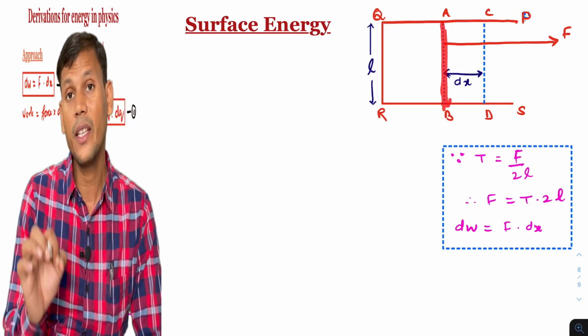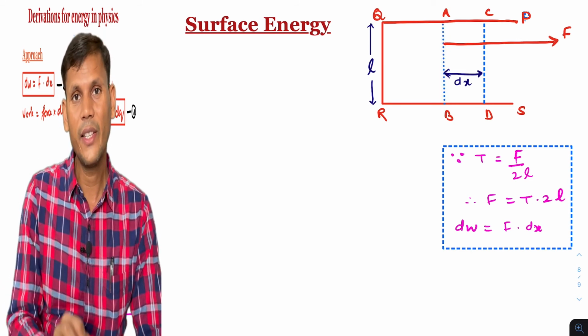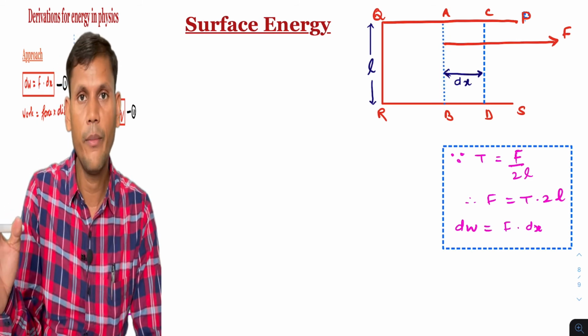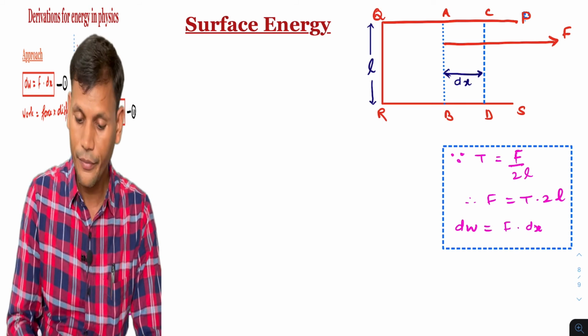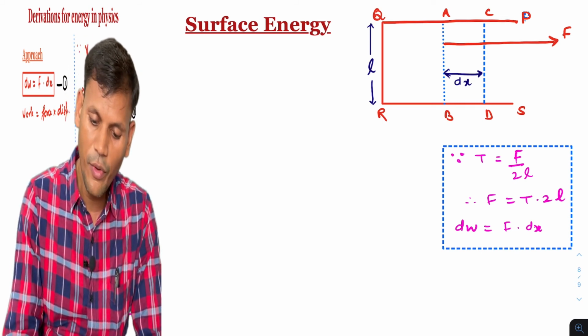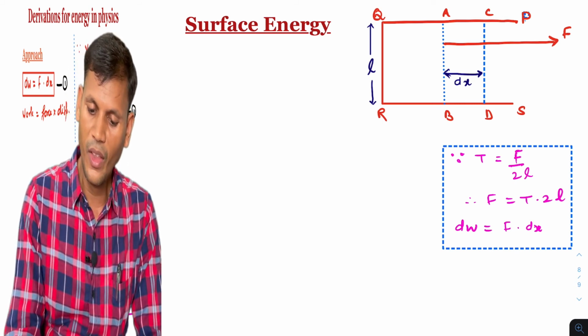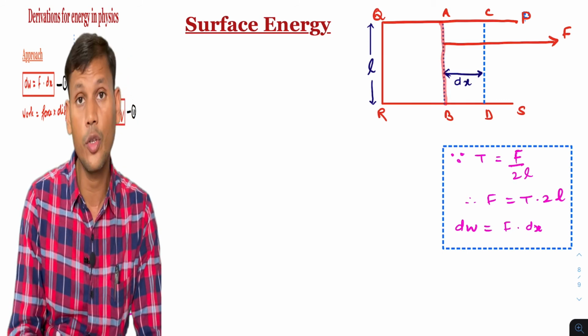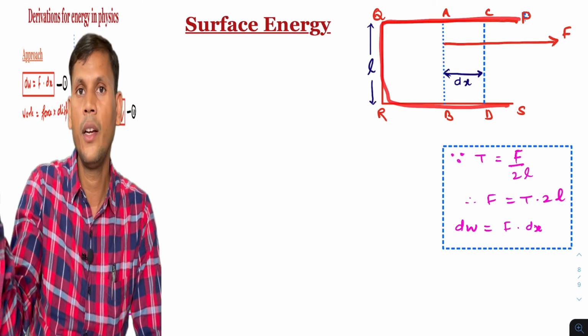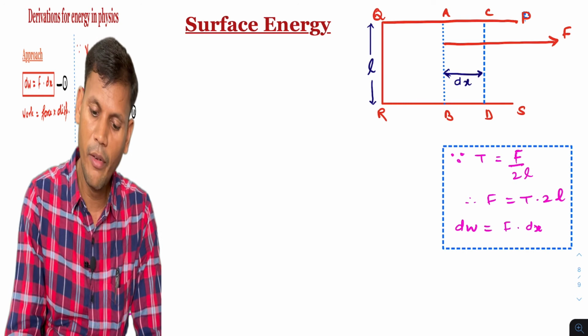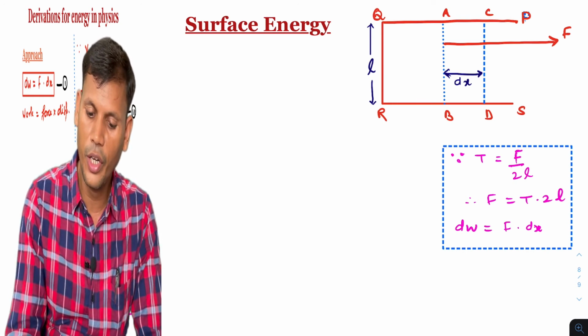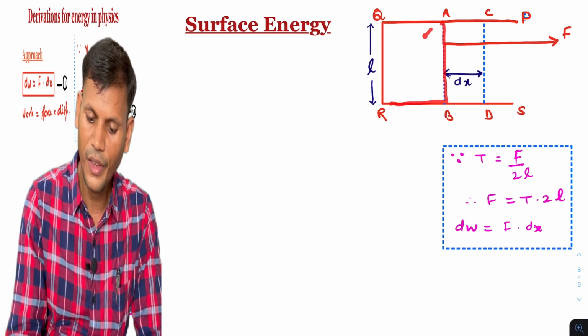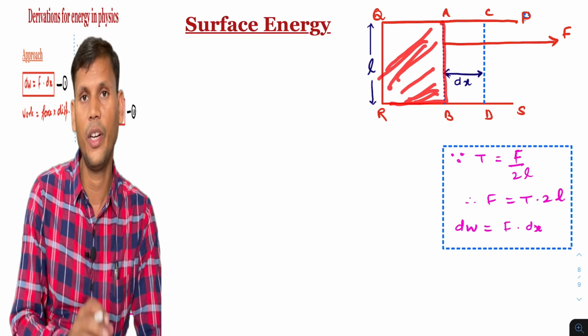Side AB is adjustable or slidable, which means it is movable. Suppose it was at this position. Now the frame we dip in the soap solution and take it out. So what will happen? There will be formation of a thin film on it. This kind of film will form on it.